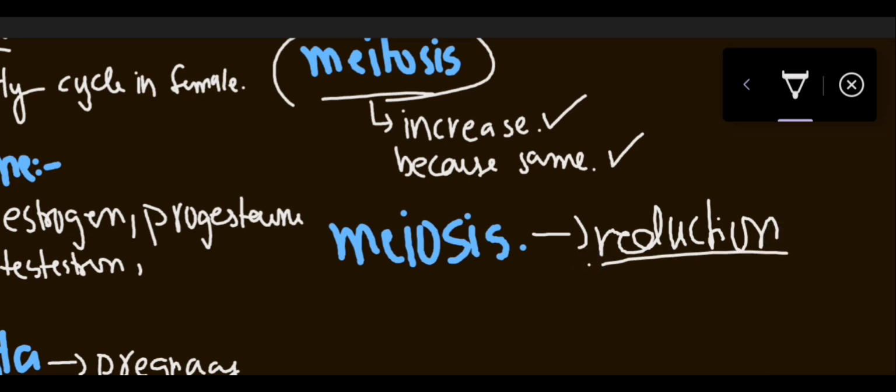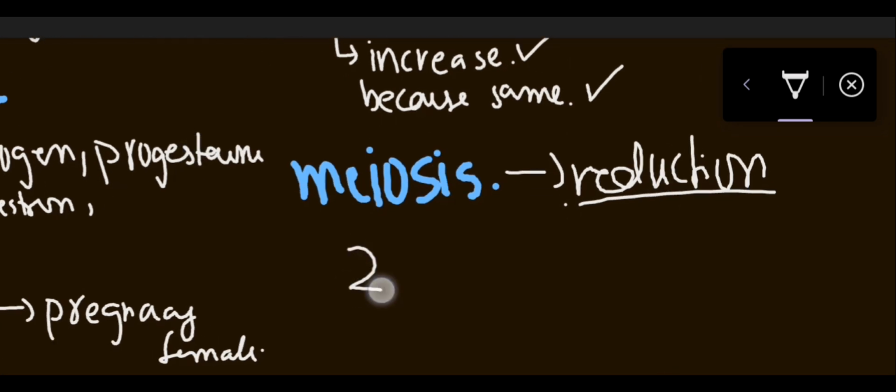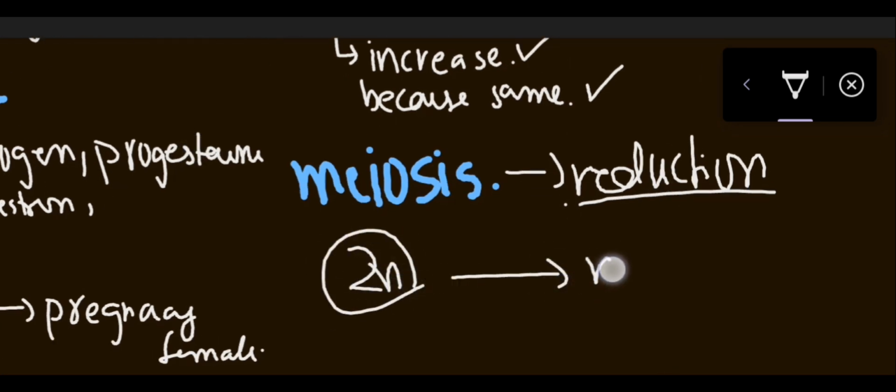When the primary oocyte and primary spermatocyte are produced, after that the secondary spermatocyte and secondary oocyte are formed. At that time meiosis takes place, because the primary spermatocyte and primary oocyte are diploid, and when they convert into secondary oocyte or secondary spermatocyte they become haploid. From diploid it becomes haploid; the reduction takes place. Diploid is 2n and haploid is n. The reduction takes place in the meiosis period.